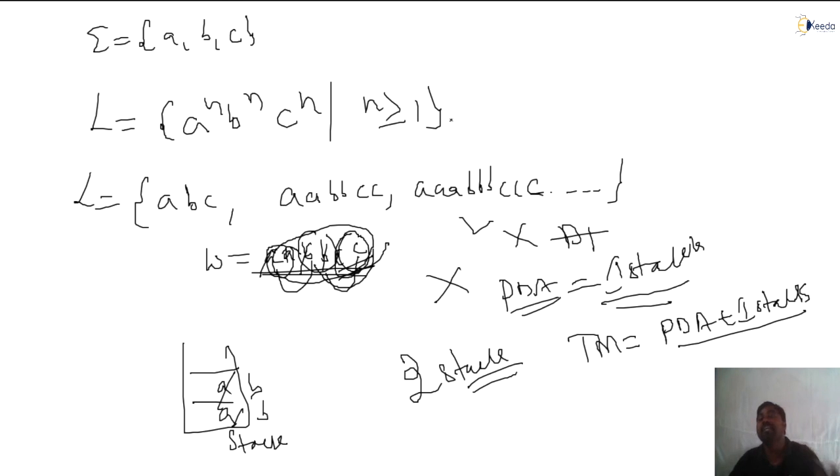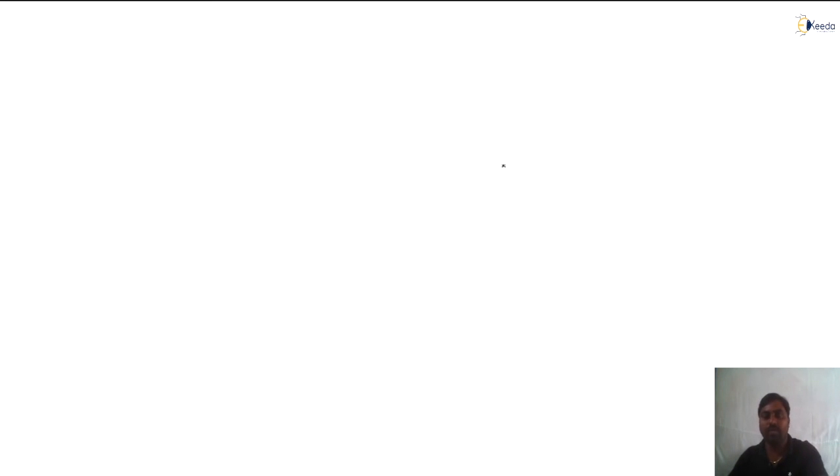Now see, PDA also cannot accept all the formal languages. Am I right? A PDA machine cannot recognize all the formal languages. I had given the Chomsky hierarchy. See, FA is limited, PDA is more than FA, and LBA is more than PDA. Turing machine is bigger. Yes or no? In terms of language acceptance only. I hope you are all getting this. So when I define a language, whether the language is accepted by a machine or not is limited by the machine's capabilities only. So I'm concluding here. All of you can just note this down.